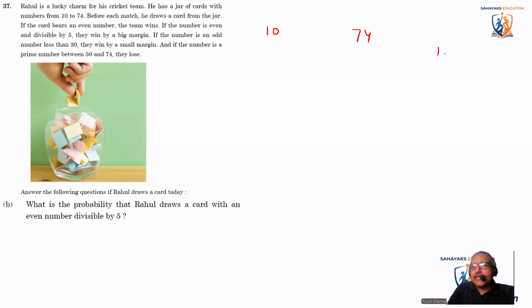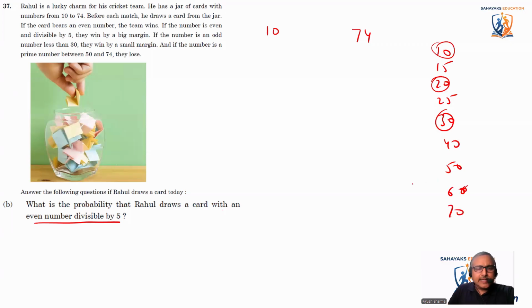So the numbers are 10, 15, 20, 25, 30. Okay, once again, they want the probability that Rahul draws a card that is an even number divisible by 5. An even number divisible by 5 will be divisible by 10. So basically 10, 20, 30, 40, 50, 60, and 70.